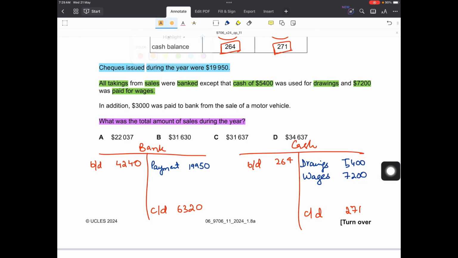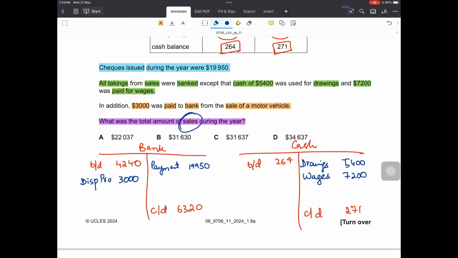Then in addition, 3000 was paid to bank for the sale of motor vehicle. Okay, so let's record that also. If we are receiving something from the sale of a non-current asset, that is called disposal proceeds. The disposal proceeds account is credited and bank will be debited as it is showing an income. So 3000 disposal proceeds. Now we have to find out how much were the sales, the total sales.